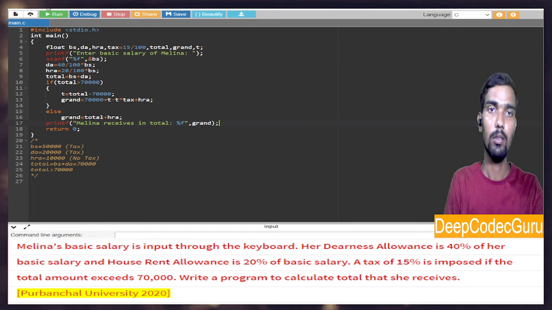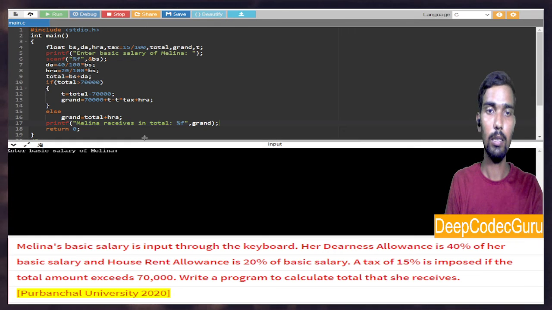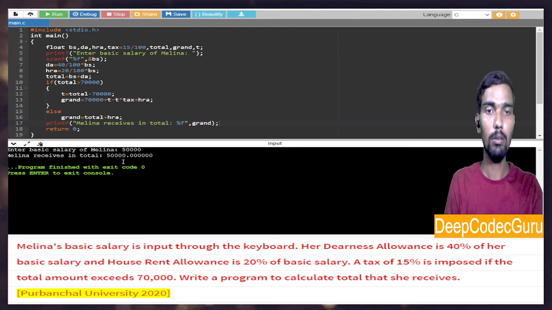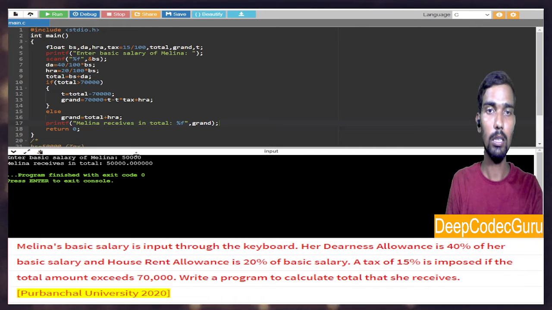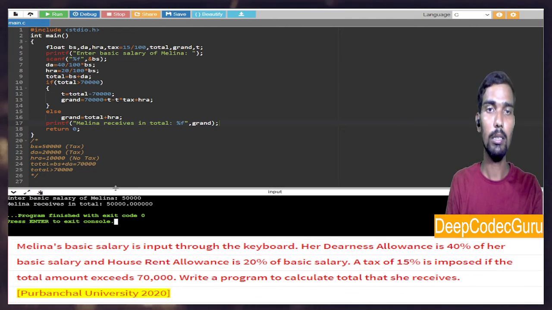Okay, so I am running this, and you can see it is asking to enter the basic salary of Melina. So I am giving 50,000. So you can see the output is also 50,000. How the 50,000? Let me check it. It should be something like 20,000, right? So where is the error?